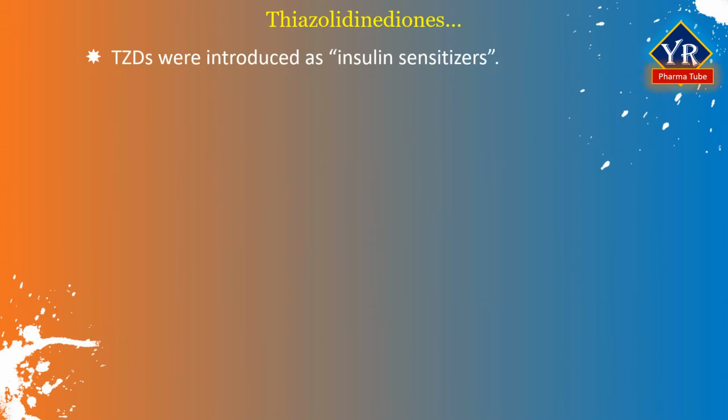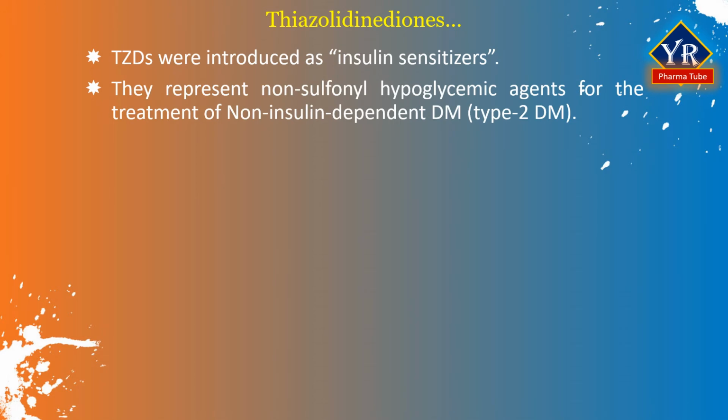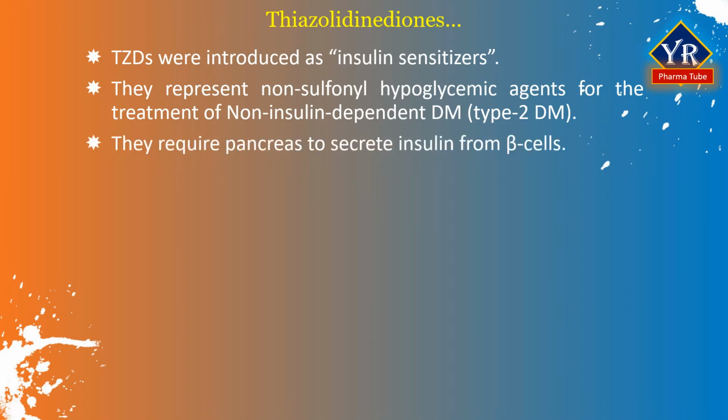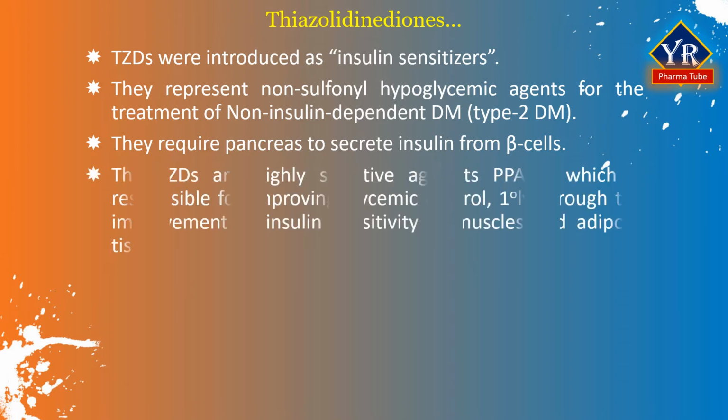Thiazolidinediones were introduced as insulin sensitizers. They represent a novel non-sulfonylurea class of hypoglycemic agents for the treatment of non-insulin dependent diabetes mellitus. These thiazolidinediones require the pancreas to secrete insulin from beta cells for their action. Although insulin may be released at normal levels from the cells, peripheral sensitivity may be reduced or lacking.